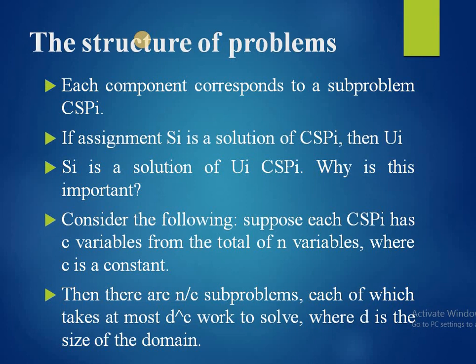Why is this important? So consider the following. Suppose each CSP_i has c variables from the total of n variables, where c is a constant. Then there are n by c subproblems, each of which takes at most d raised to c work to solve, where d is the size of the domain.